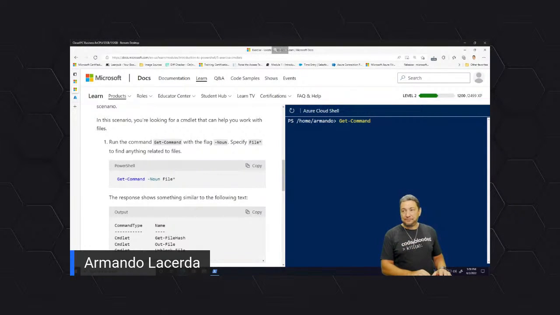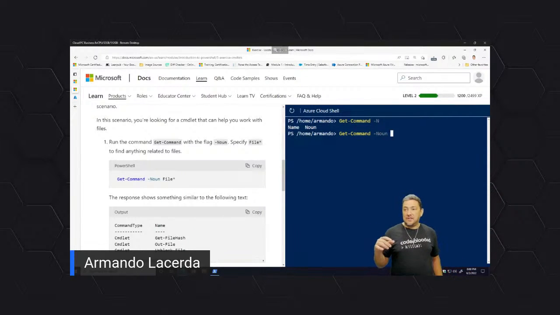So Get-Command takes a parameter, and parameters always start with that dash. You can also use the tab key for the parameter. If you do n and tab, it will try to complete. Oh yeah, see, it showed me I have two options, name and noun. Which one do I want? I know I want noun because I'm following the exercise. So I'm going to do an o and tab again. And now there is no ambiguity anymore, so it completes it for me.